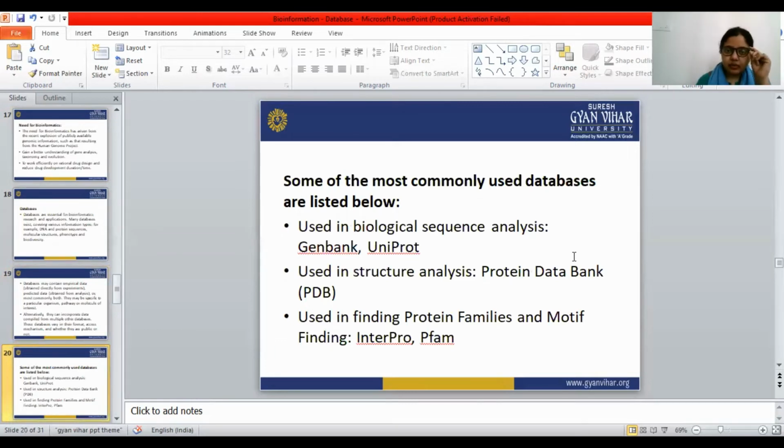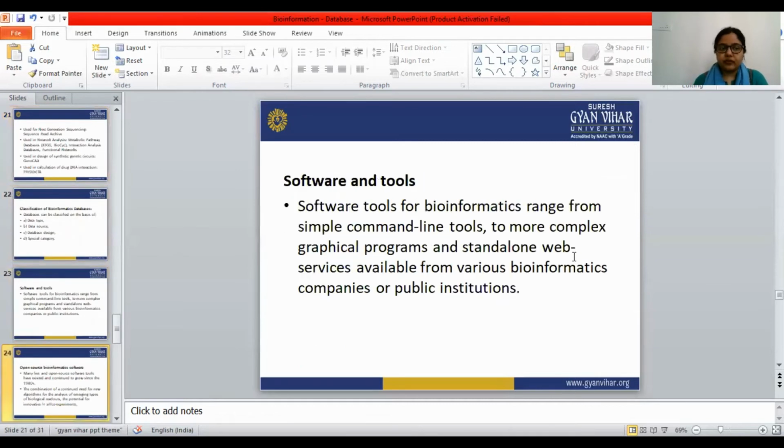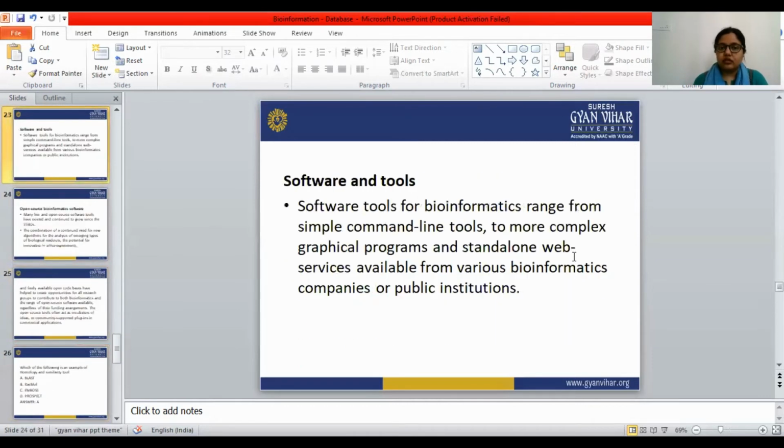Some databases, these are some of the databases we are using in bioinformatics. Now, software and tools. This is the technical part; bioinformatics is a combination of computer science and informatics, so there must be software tools to work in bioinformatics.